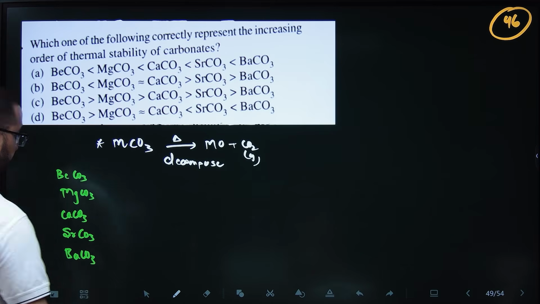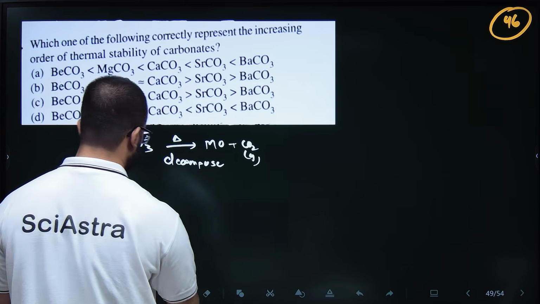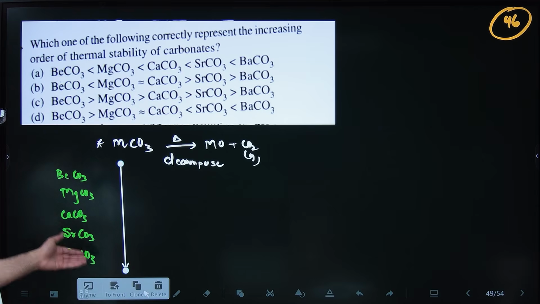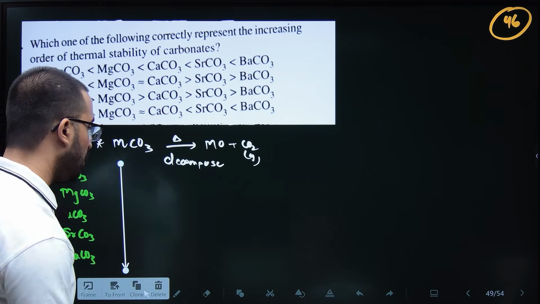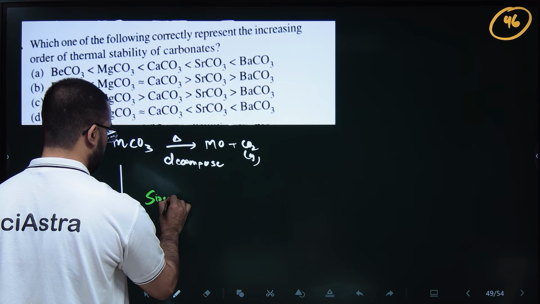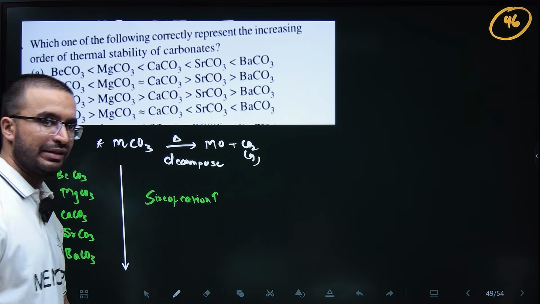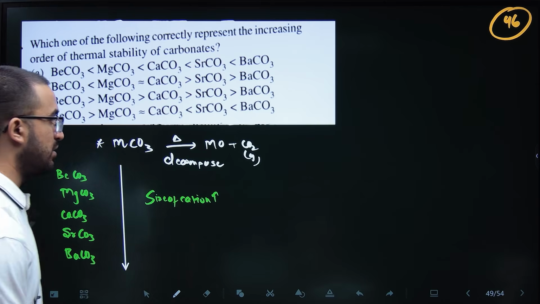Down the group, the size of the cation, beryllium, magnesium, calcium, they all increase. If this size increases, it does not polarize oxygen as much.